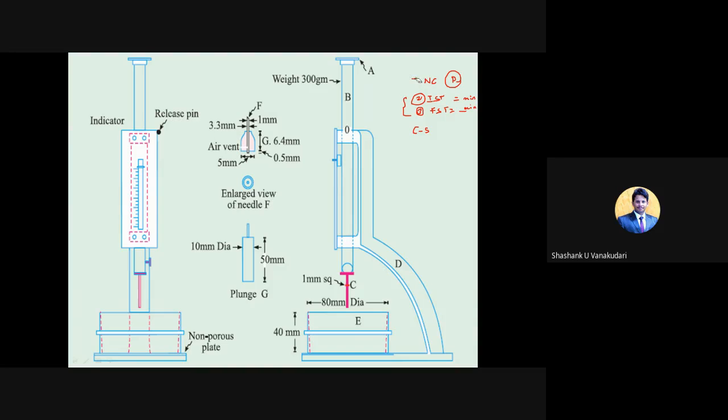So here you can see this particular apparatus. It consists of a base plate.